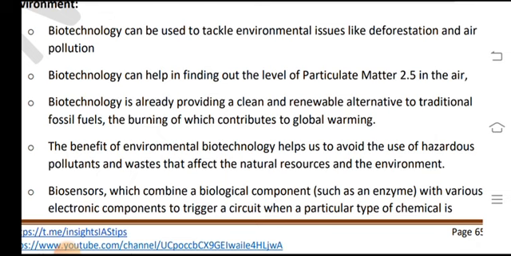The environmental benefits of biotechnology help avoid the use of hazardous pollutants that affect natural resources and the environment.